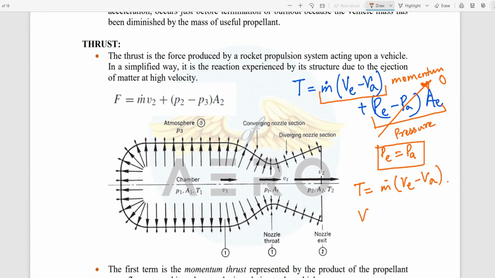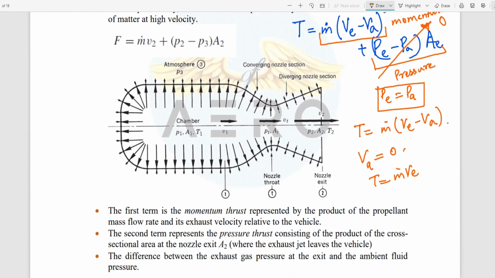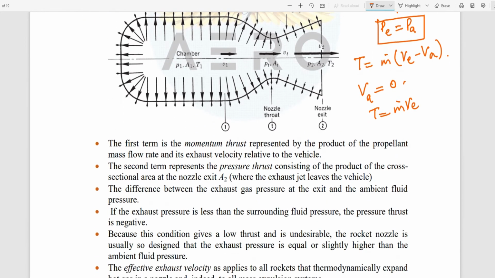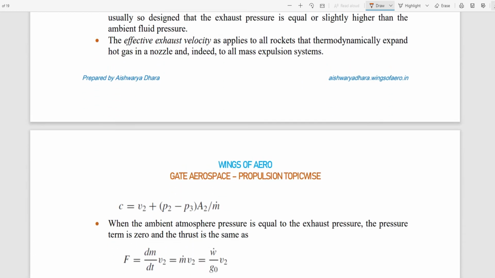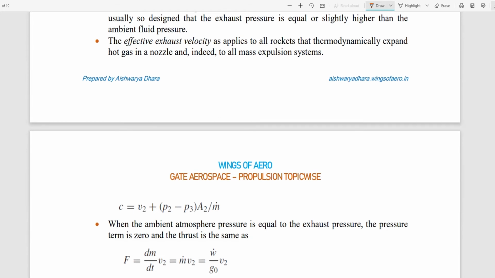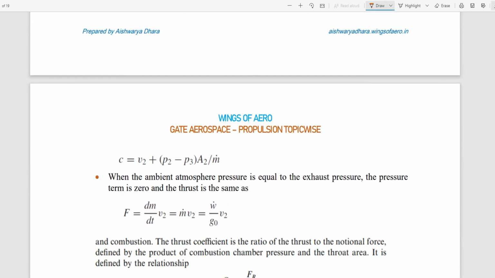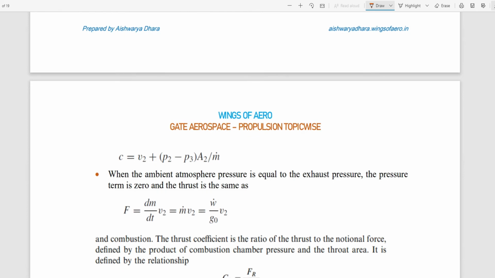If VA tends to 0, then it equals m dot into V. These are the basic things that you have seen. Now let's see how to relate this formula. There is a small derivation, but no need to know the derivation, just remember the final expression.